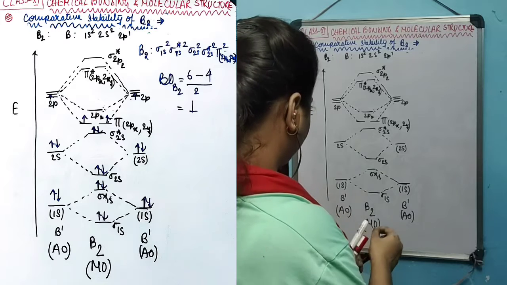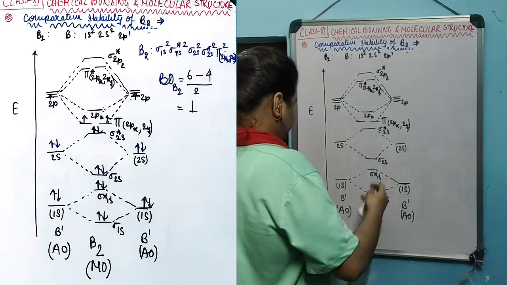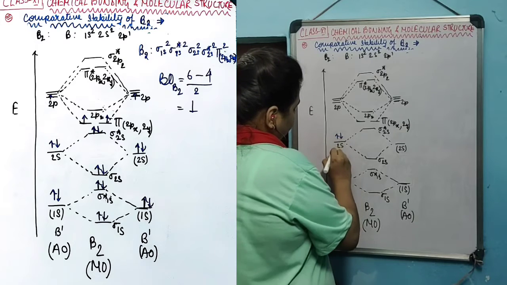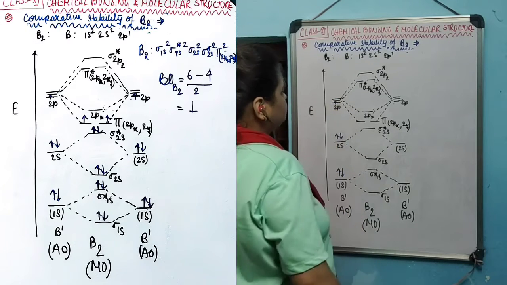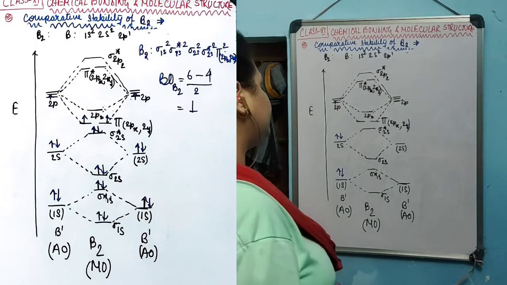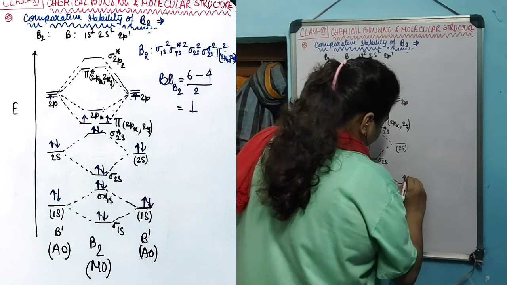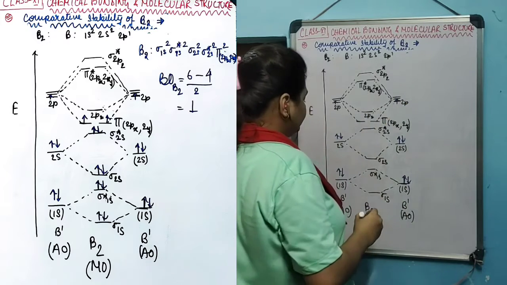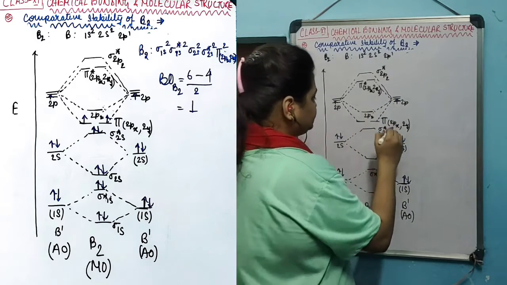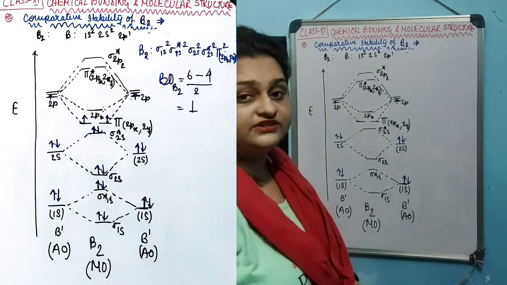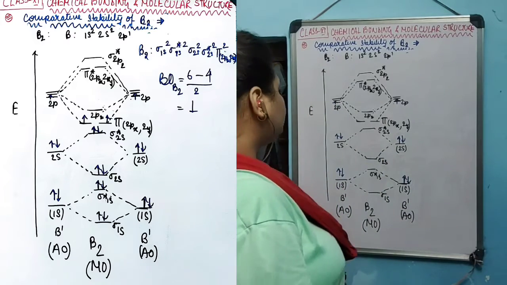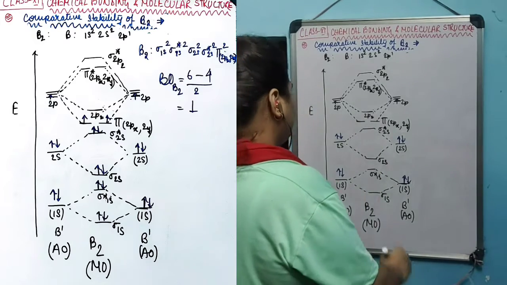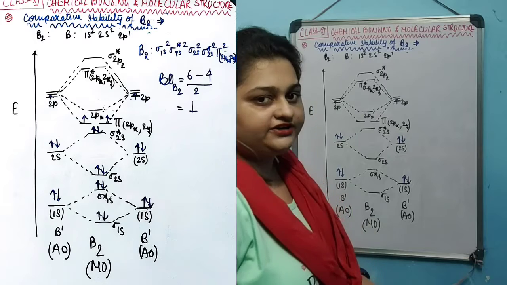Now, each boron atom contains 2 electrons in 1s, 2 electrons in 2s, and 1 electron in 2p. The same holds for the second boron atom. So the total number of electrons is 1, 2, 3, 4, 5, 6, 7, 8, 9, 10. 10 electrons are there in B2. That will be filling the molecular orbitals that have been created, in accordance with their relative stability.